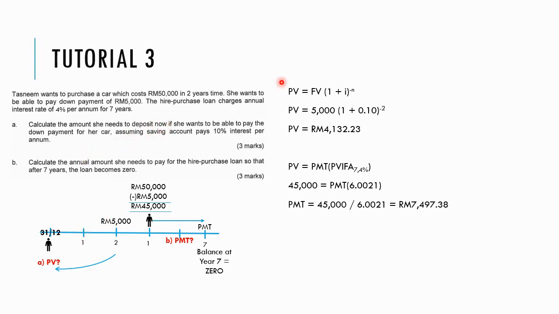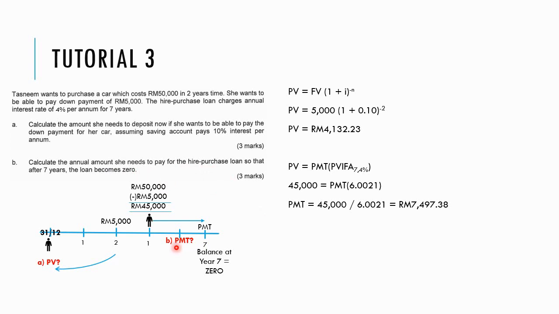So the question is using the simple present value formula. So the future value here is 5,000. The 10% here and the 2 years, negative 2. So the present value she must deposit is 4,132.23 today so that the money can accumulate to 5,000 after 2 years. And then part B says calculate the annual amount she needs to pay for the hire purchase loan so that after 5 years the loan becomes 0.